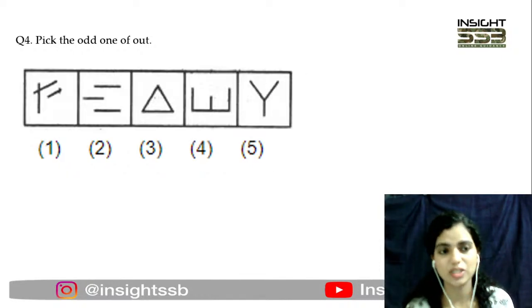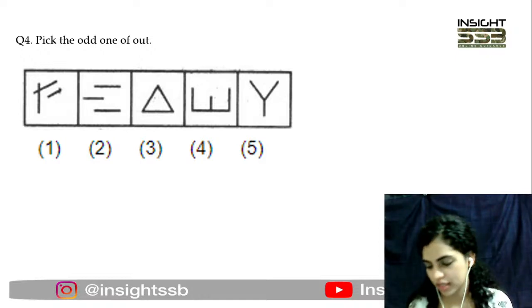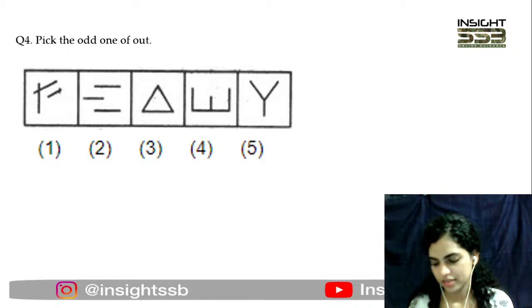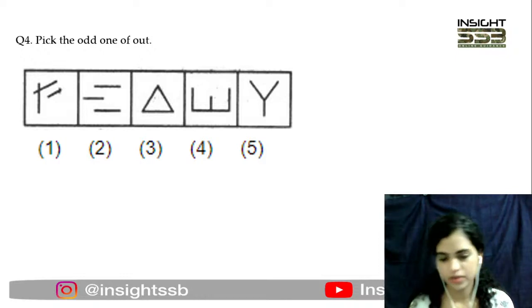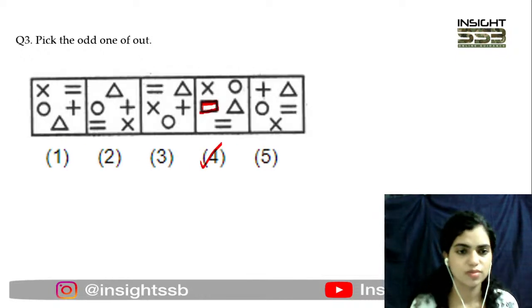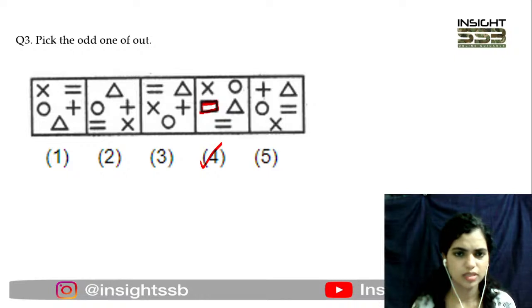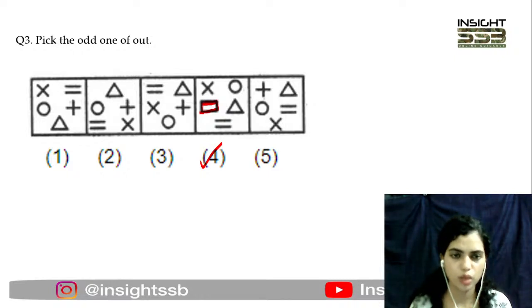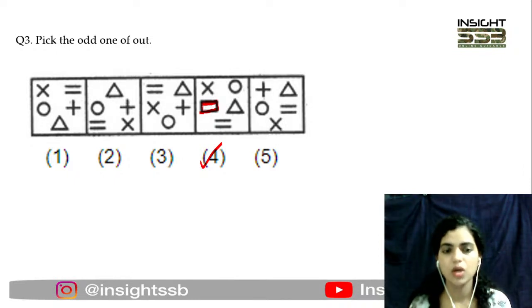Moving to question number 4. Again, just pick the odd one out here. What is the logic? Okay, you are confused. Why not 2? Right, it is inverted, and that is also a reason. But what seems the most odd one here is that the rest have all similar elements while 4 has this very different element right here.